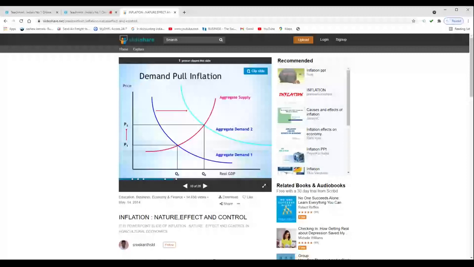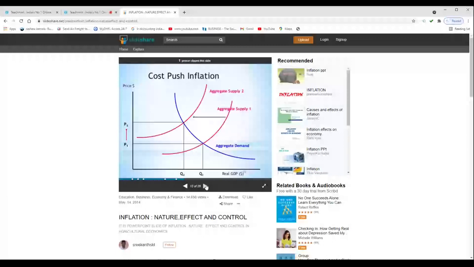So have you understood the difference between cost push and demand pull? Anyone can respond? Have you understood the difference?